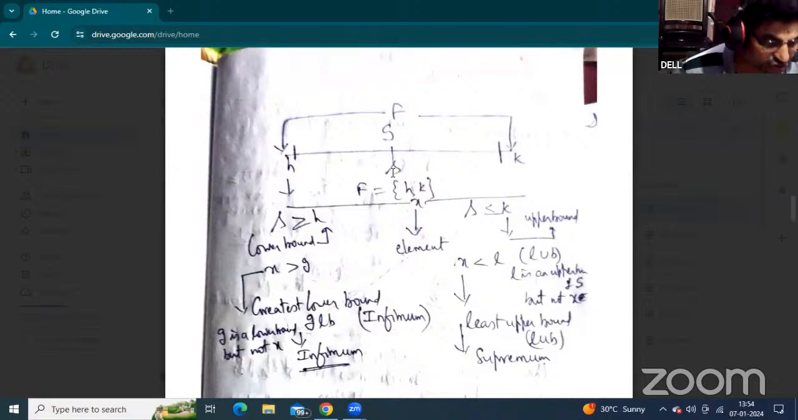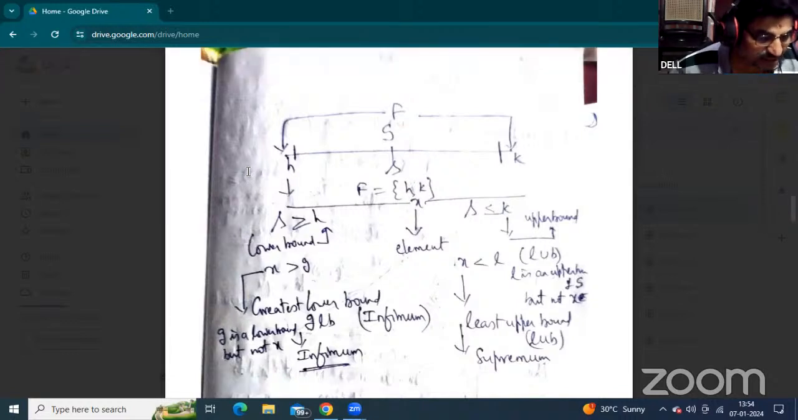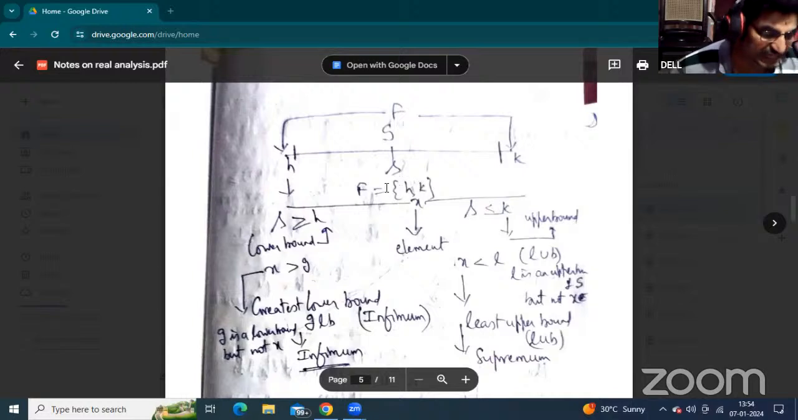An element of the subset is denoted by small s, and the elements of the field are represented as h and k. Now h is the lower value and k is the upper value. These two elements are represented as the field elements.